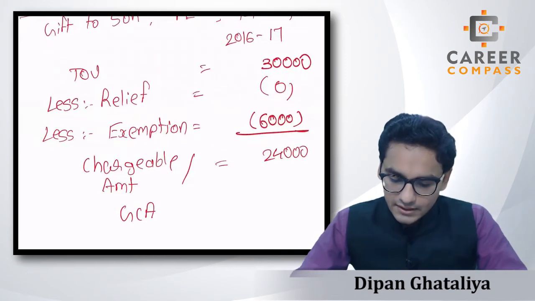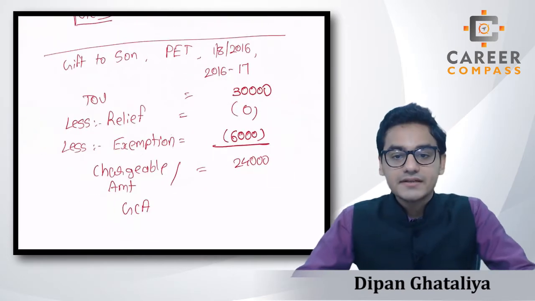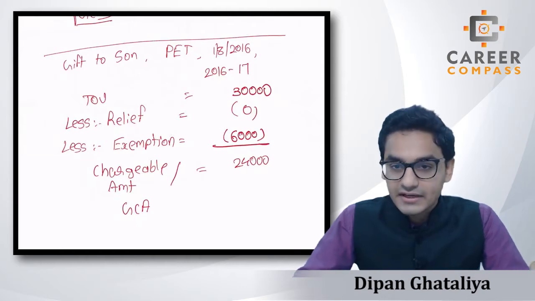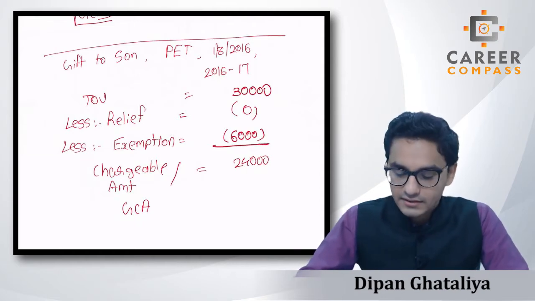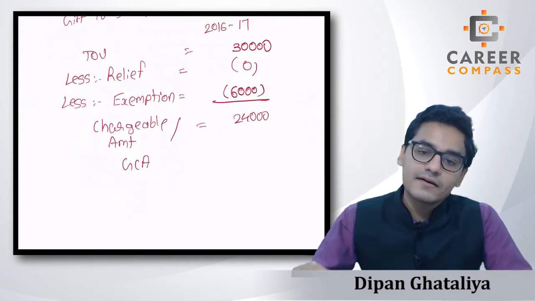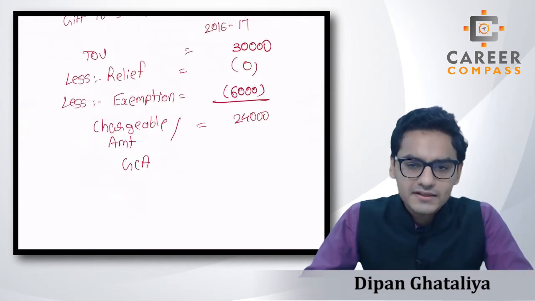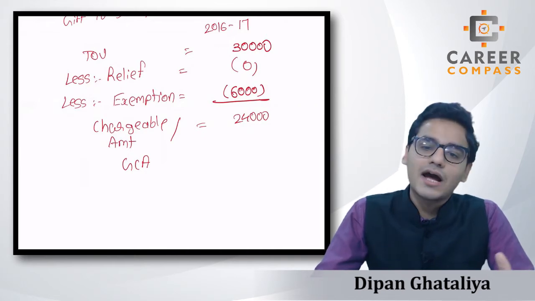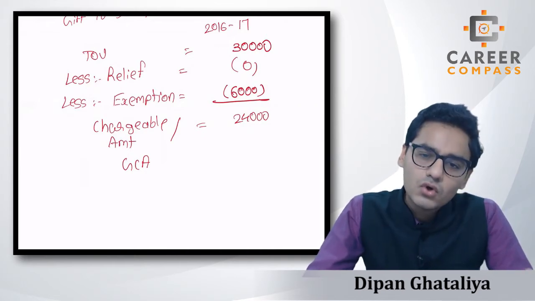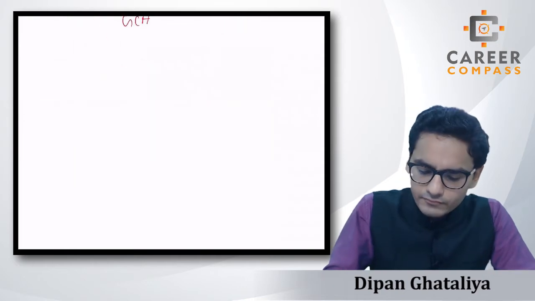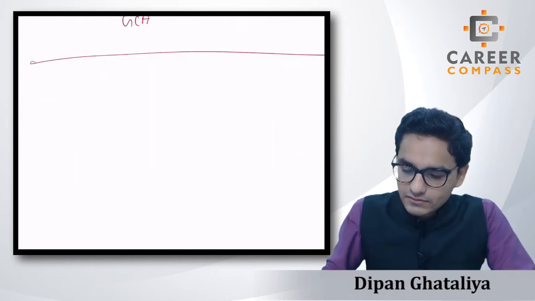Right? Have you got the idea of how we calculate the GCA or chargeable amount in the case of the PET? This is a very simple pro forma, students. Now let's come to the CLT part. If the donor is transferring the asset to the trust, then in the case of the CLT, how do we calculate the chargeable amount or gross chargeable amount? Now let's take an example of that also.